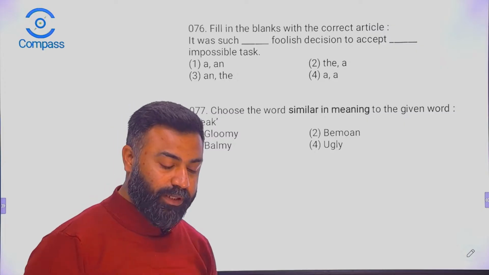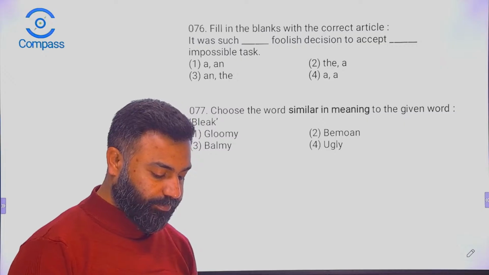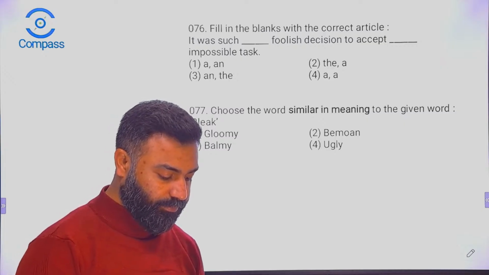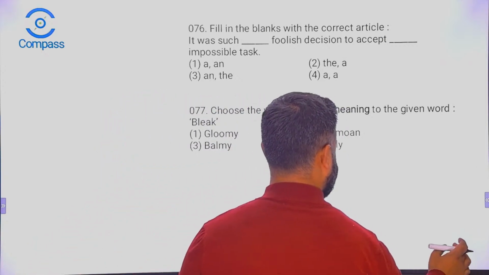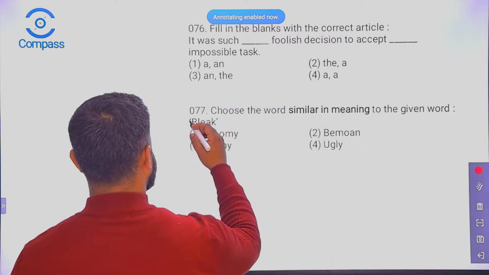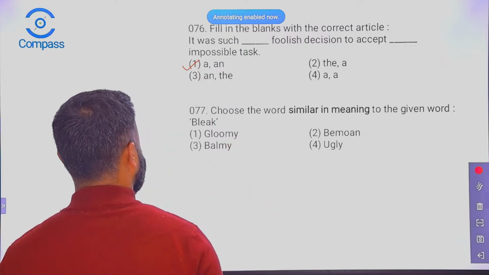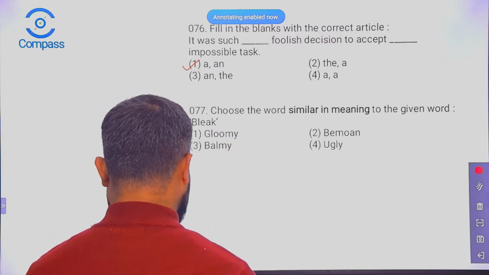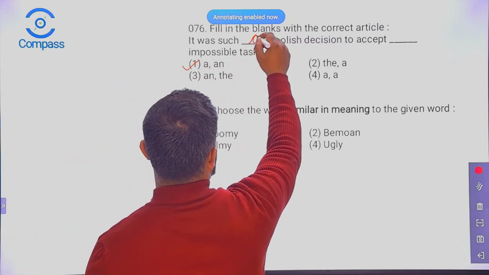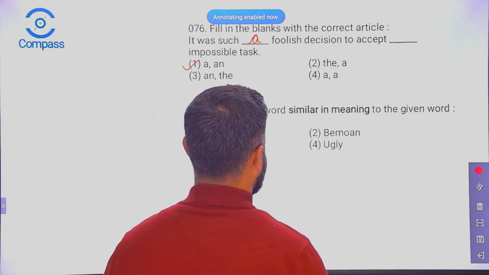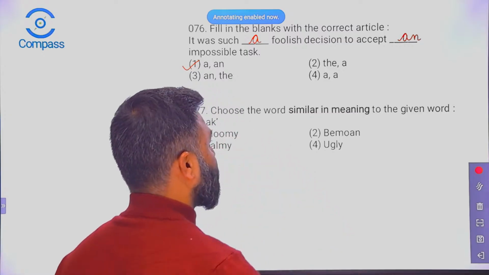I hope, children, I'm audible enough for everyone to hear. All right. So the correct answer here is: it was a foolish decision to accept an impossible task. So that's the right answer here.